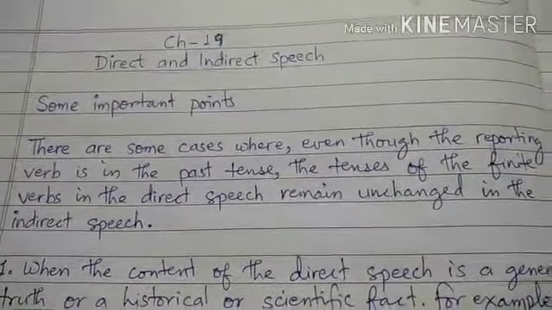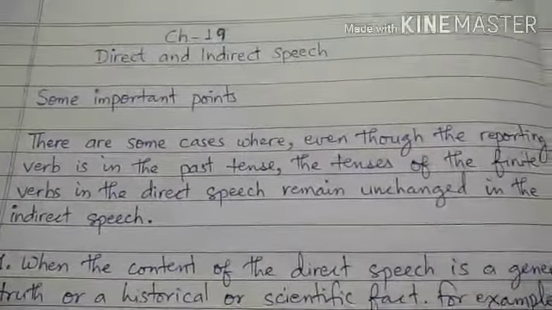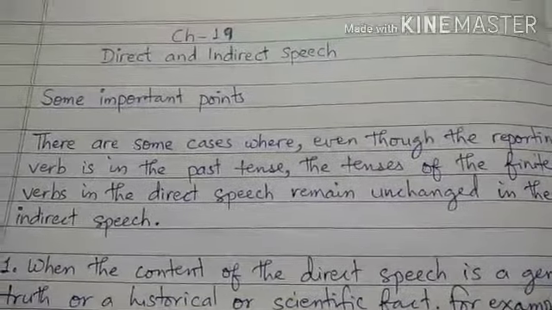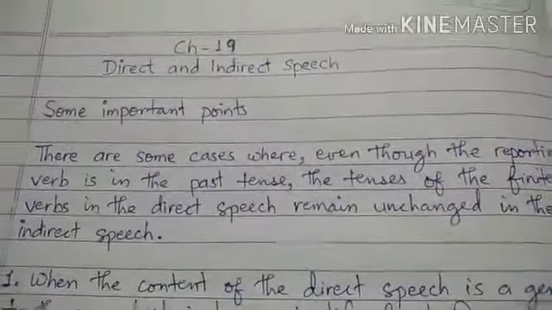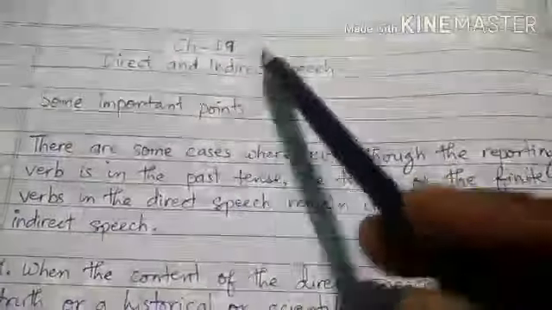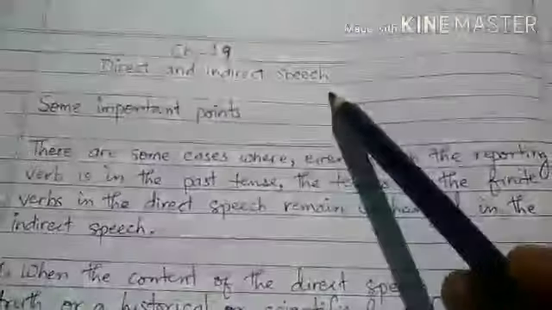In today's class, in this video, for the students of Standard 6, we will continue with the same chapter from our English grammar, that is chapter 19, direct and indirect speech.